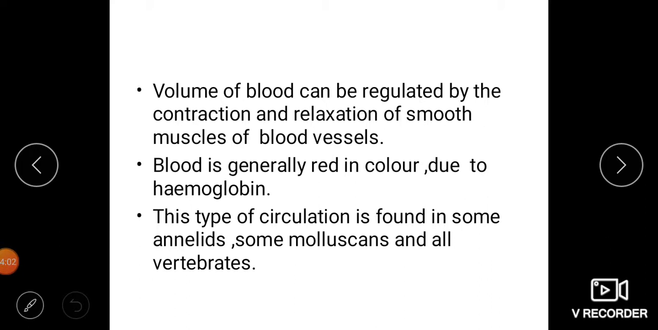So what are the main features of the closed blood vascular system? In the closed blood vascular system, blood flows through closed blood vessels like arteries, veins and capillaries. Blood never comes in direct contact with the cells. The volume of blood flowing through the tissues can be regulated. Blood flow is fast and blood pressure is high. Blood is generally red in color. All vertebrates and some invertebrate animals show a closed blood vascular system.